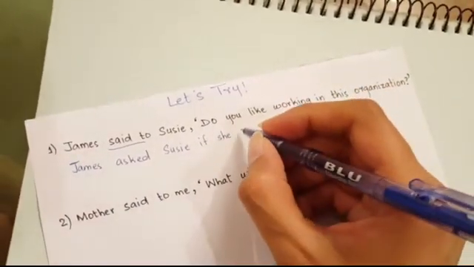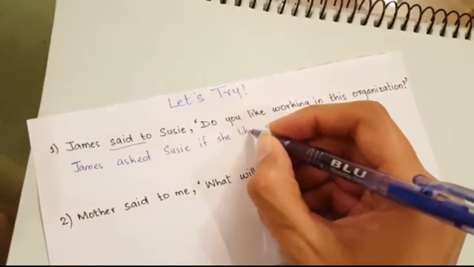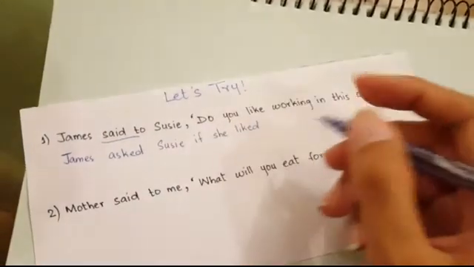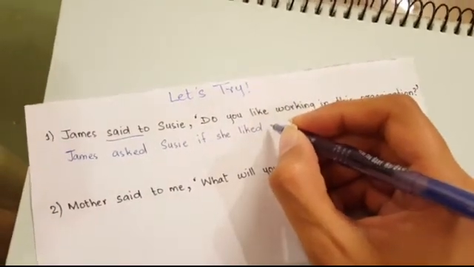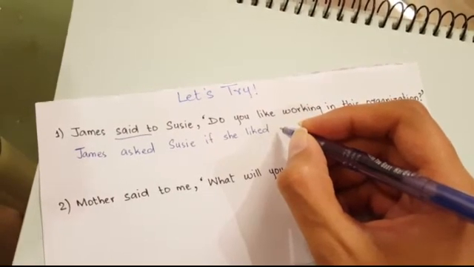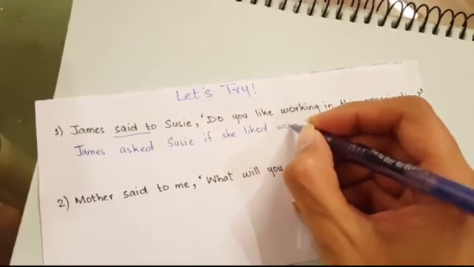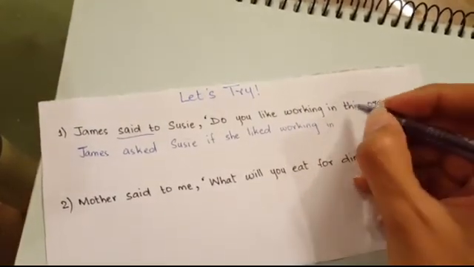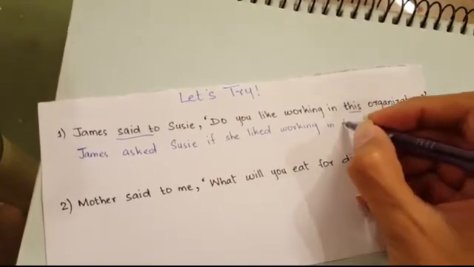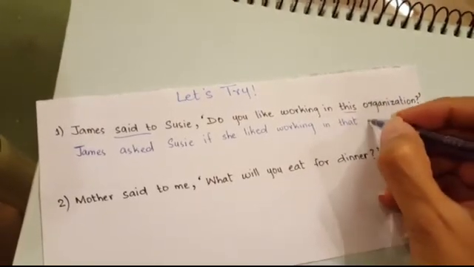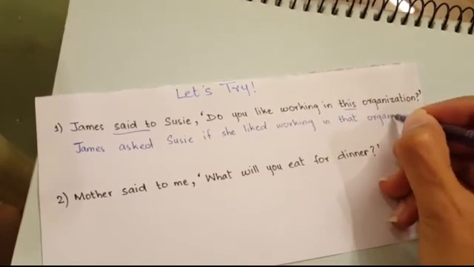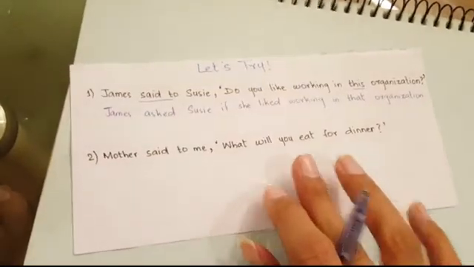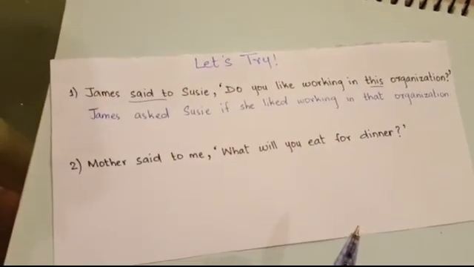Like is in present tense, so for changing it into the reported speech, we are going to change it into the past tense. So now the sentence says, James asked Susie if she liked working in. Now again, this word, this will change into that. That organization. So have you understood how did we change this example?